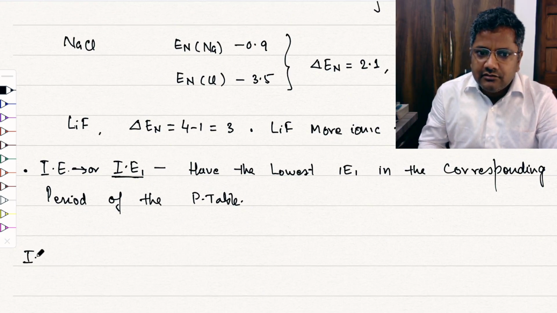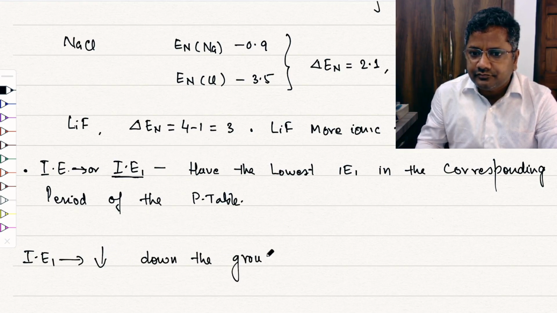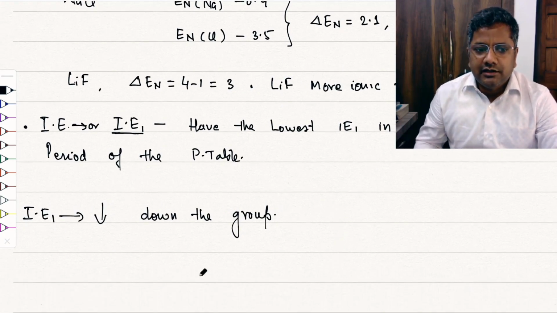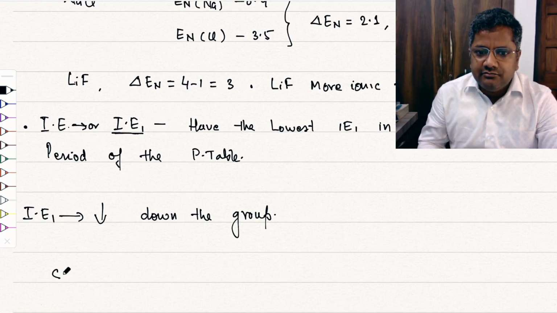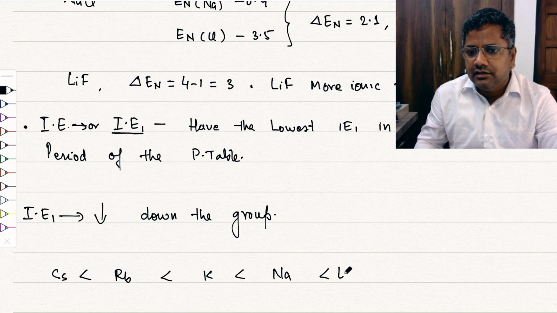And down the group, IE1 decreases, right? So you can say that cesium has the lowest, then rubidium, then potassium, then sodium, and then lithium.